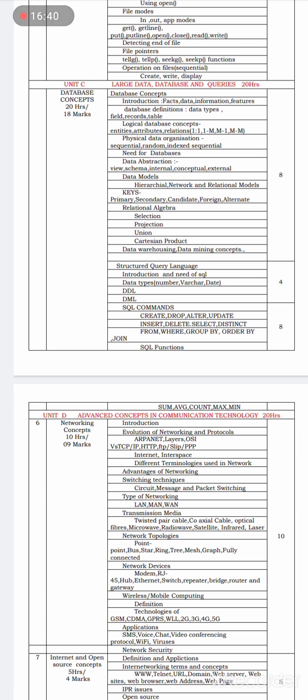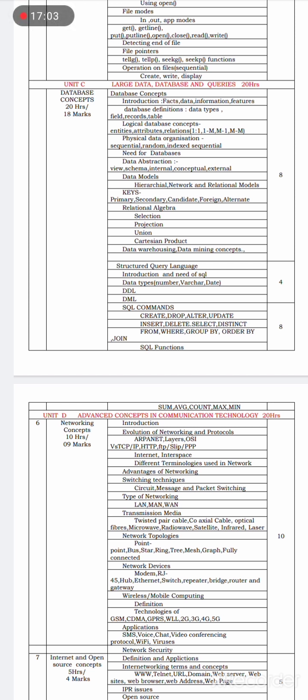Need for databases. What is the need for databases? What is data abstraction? What are the various data models present for storing the data or for maintaining the database? The hierarchical, network and relational models. These are some models present for storing the data.